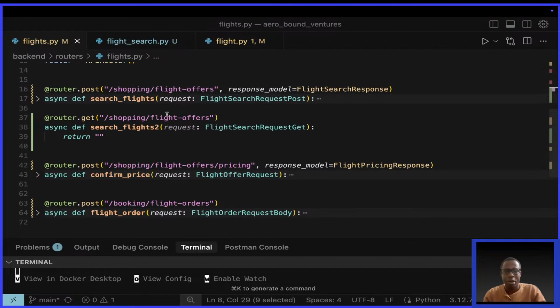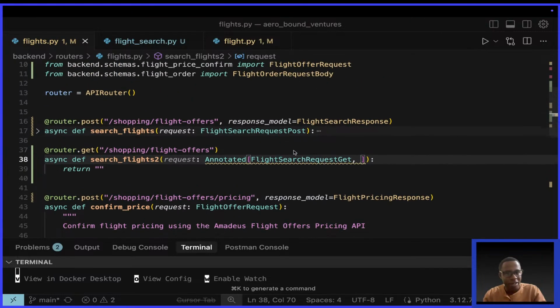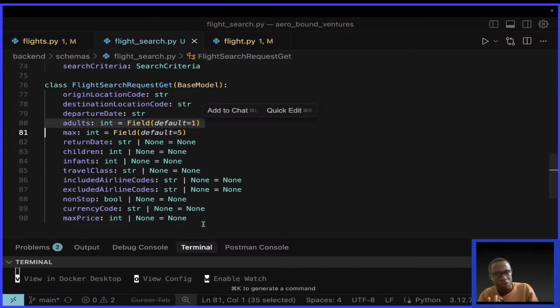So now to use Query as metadata, I have to use Annotated. Metadata simply means additional information. So for this request, I can come here and remove this and say Annotated, put square brackets, specify the type, then comma and the actual metadata. Annotated helps you specify, number one, the type of this function parameter. The type is flight request get, which we've just been working through.